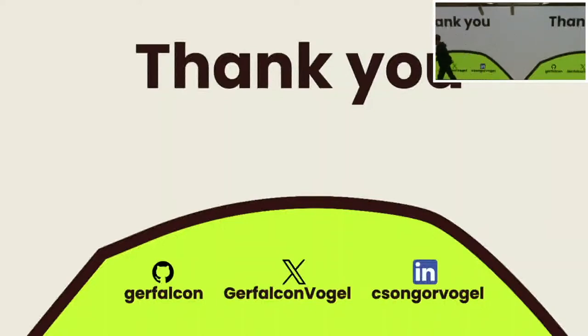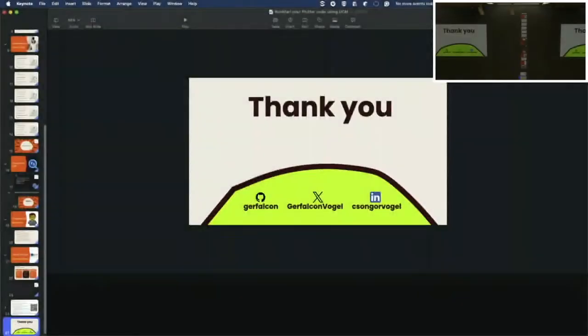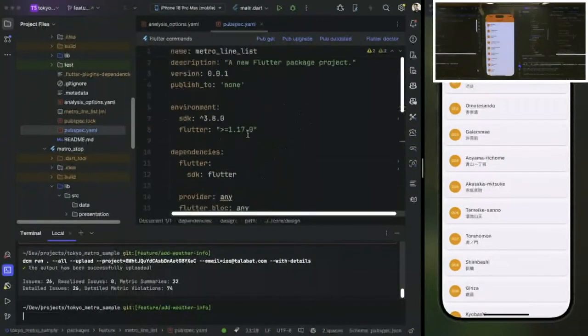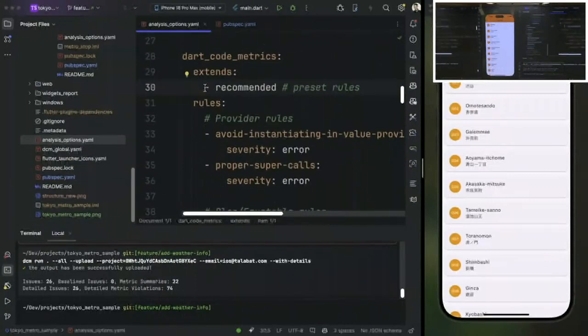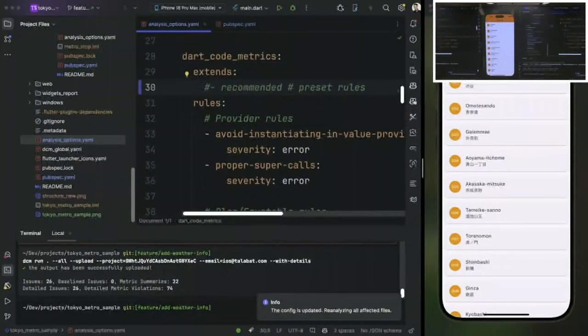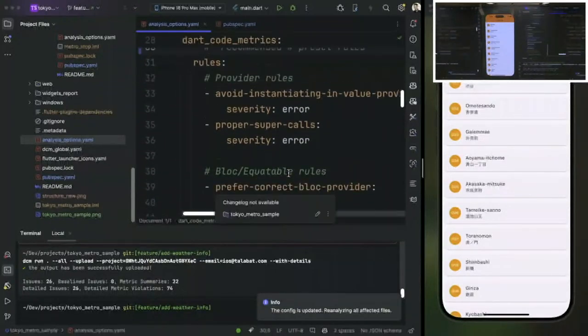Yes. Within the code base, in this monorepo, I default enabled all of the recommended rules. But for introducing it to an existing code base and working with other teammates, I heavily recommend turning off the presets, because that already includes around 100 different rules. Then just keep your P0 rules, what you can address with errors first. There are also ways to override the DCM rules in particular packages.